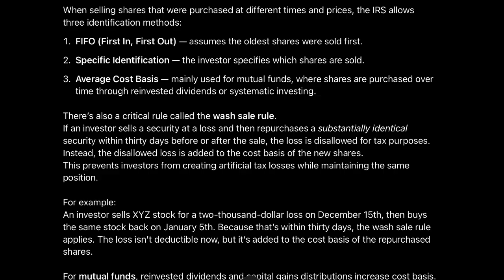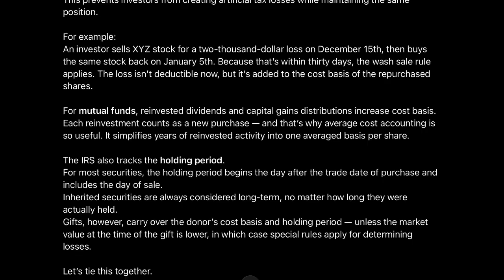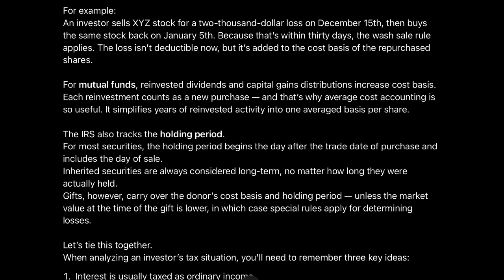There's also a critical rule called the wash sale rule. If an investor sells a security at a loss and then repurchases a substantially identical security within 30 days before or after the sale, the loss is disallowed for tax purposes. Instead, the disallowed loss is added to the cost basis of the new shares. This prevents investors from creating artificial tax losses while maintaining the same position. For example, an investor sells XYZ stock for a $2,000 loss on December 15th, then buys the same stock back on January 5th. Because that's within 30 days, the wash sale rule applies. The loss isn't deductible now, but it's added to the cost basis of the repurchased shares.